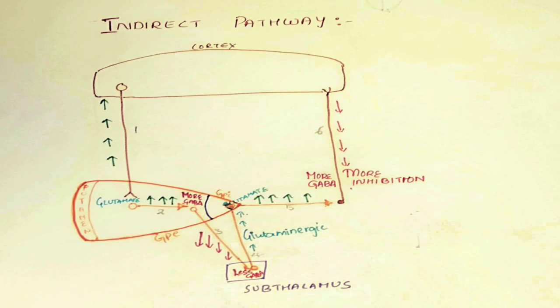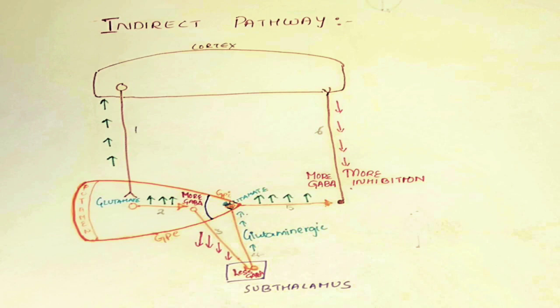From there the next neuron starts and it goes to the subthalamus. Here we have to observe that subthalamus is involved in indirect pathway, which is not seen in direct pathway. From subthalamus, one more neuron starts and that is a glutaminergic neuron and it ends in globus pallidus.